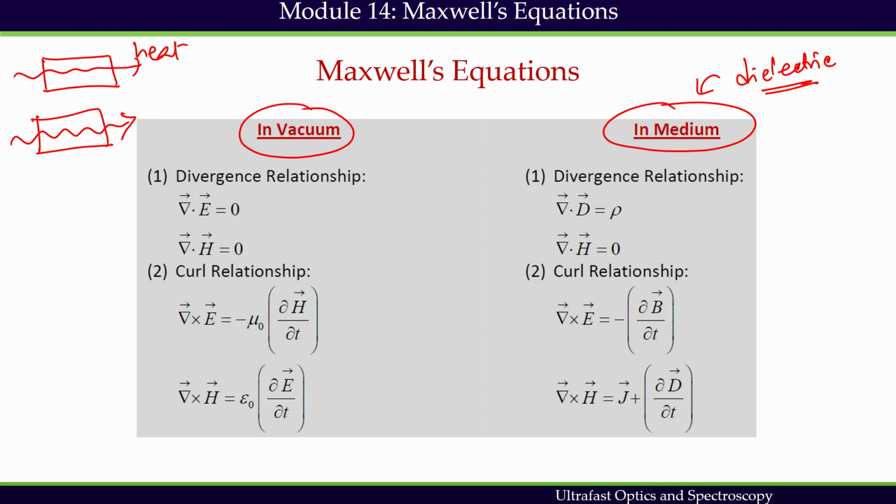The electromagnetic state of a medium is fully described by Maxwell's equations given here. So, Maxwell's equations are representing a state of the medium where electromagnetic radiation has passed through it.